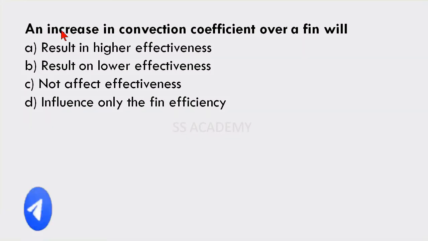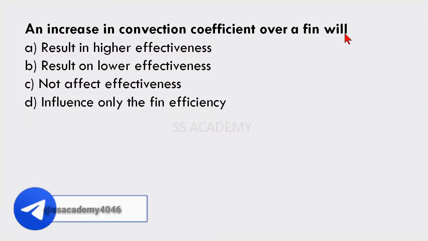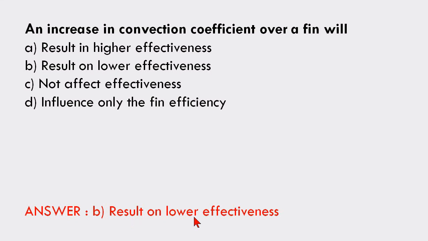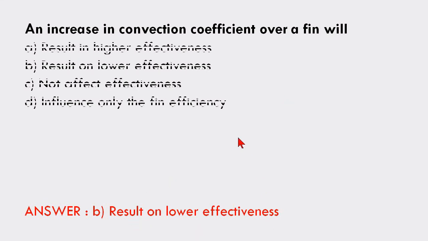Next question: an increase in convection coefficient over a fin will result in higher effectiveness, or lower effectiveness, not effectiveness, or influence only the fin efficiency. The answer is option B, results in lower effectiveness. An increase in convection coefficient over a fin will result in lower effectiveness.